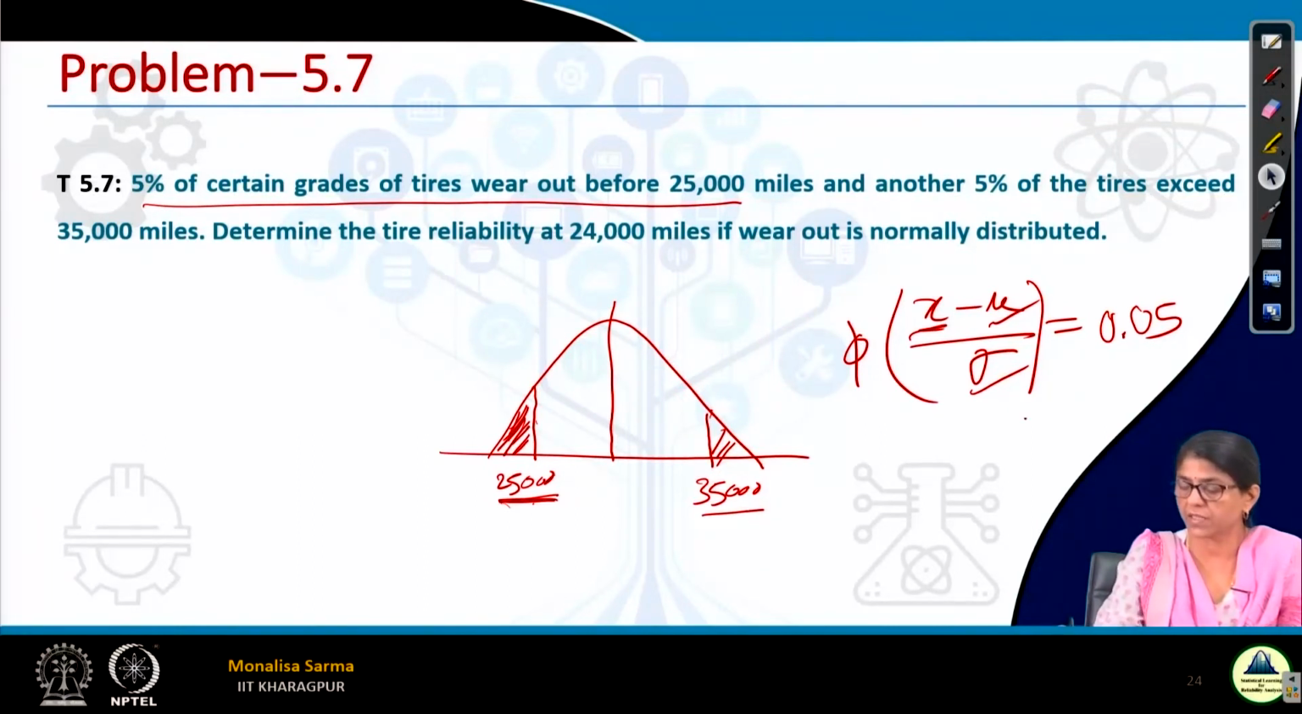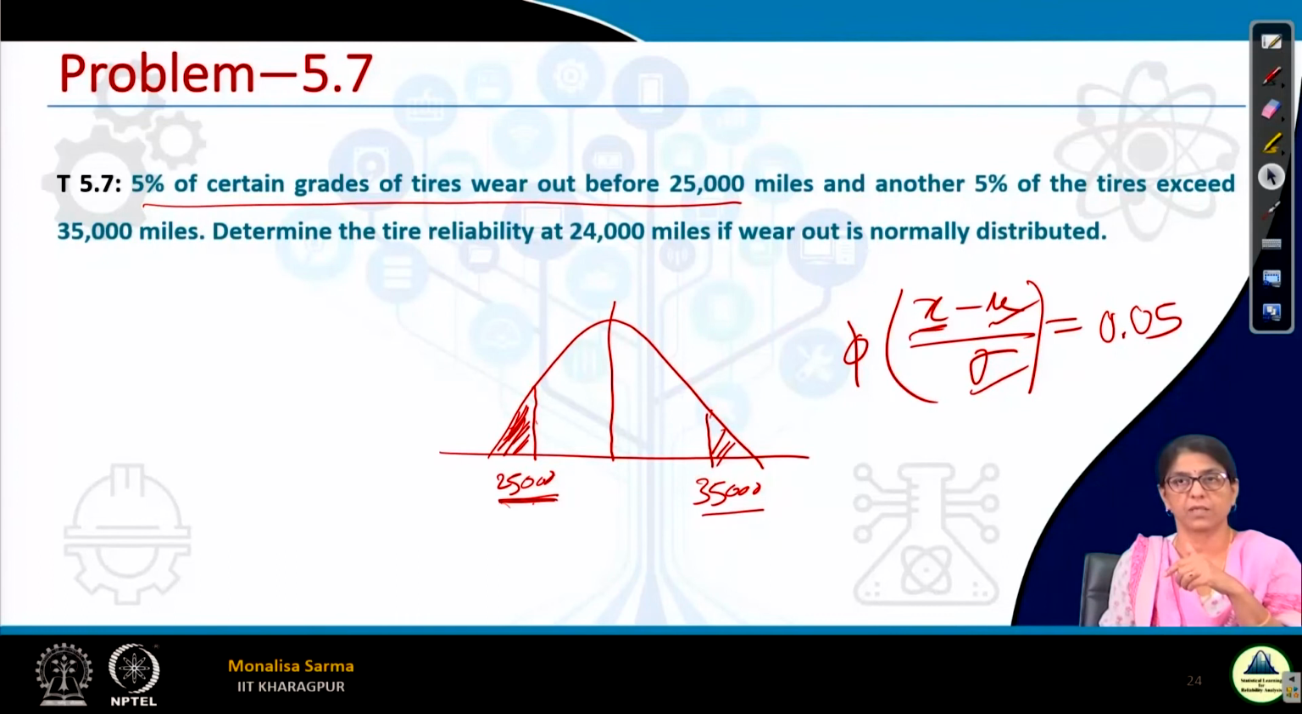This is also the same, x minus mu by sigma. This is also 5%, 0.05. I know just x, I don't know mu, I don't know sigma. So two equations are there. Two equations, two unknown variables. So I can find out the values of mu and sigma by solving these two equations.